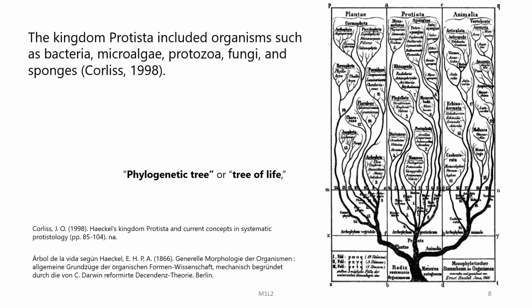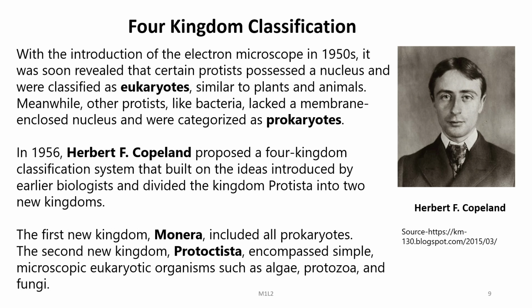Now, as we have discussed the influence Darwin had on Haeckel and his contribution to science by adding a third kingdom called Protista, as well as putting forward the phylogenetic tree or the tree of life, you can see here Haeckel's three kingdom concept, where you have Plantae and Animalia, and here is the third kingdom, the Protista, and then you have various organisms in all the three kingdoms, and then they are classified into various branches depending on the level of their similarity in terms of morphology and other features which were used as keys for their classification.